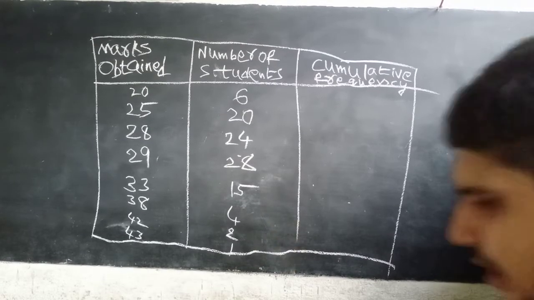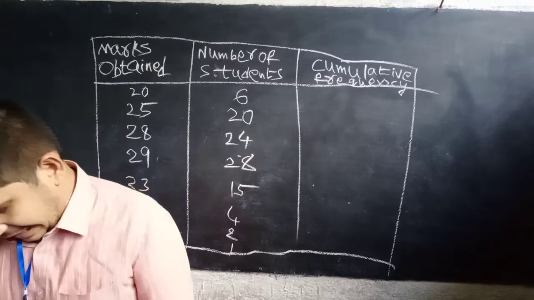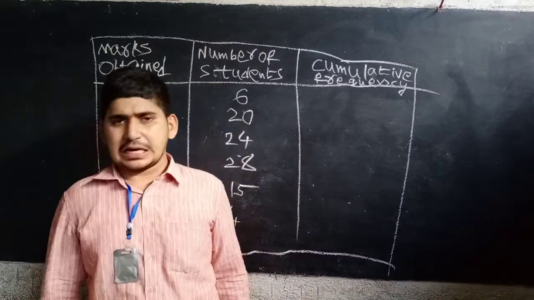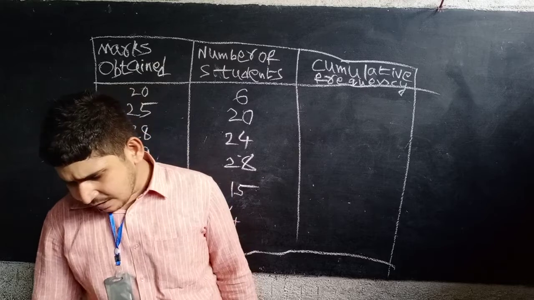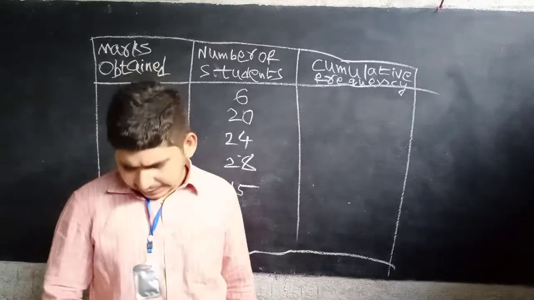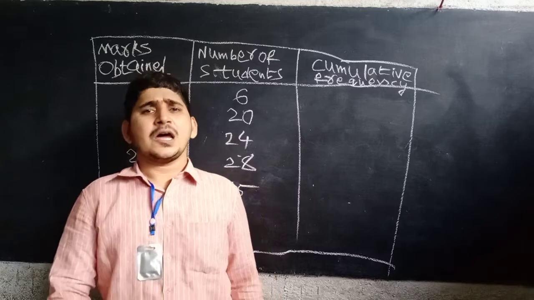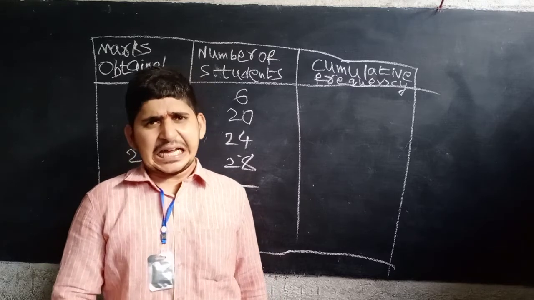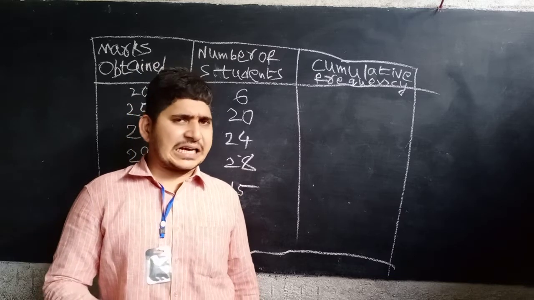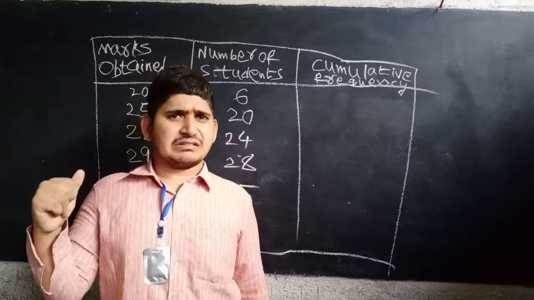Now see one example of median, on your page number 342. Suppose you have to find the median of the following data, which is about the marks out of 50 obtained by 100 students in the test. The total marks of the test is 50, and 100 students attended the test. The marks and number of students are given.